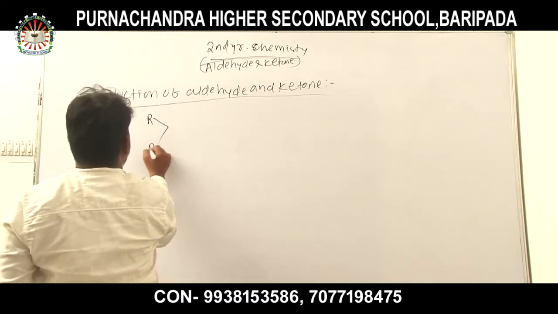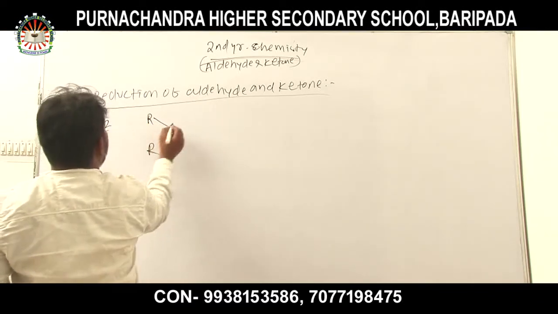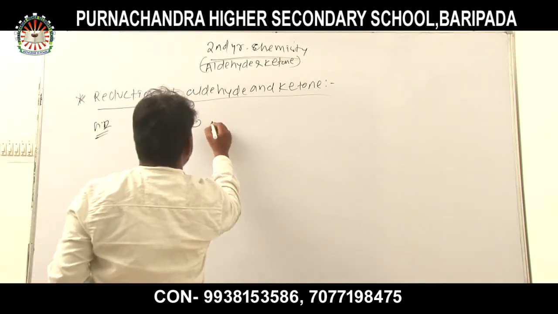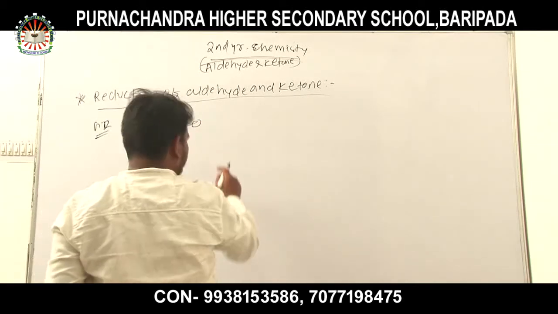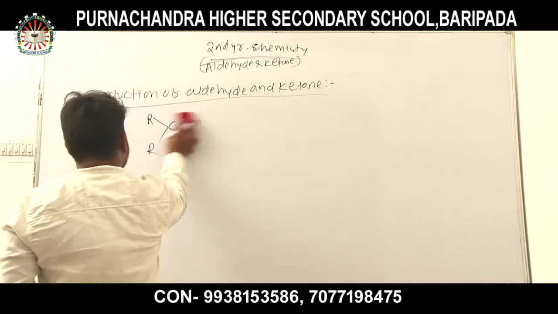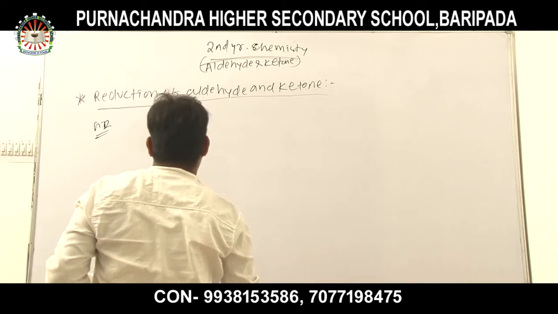Reduction of carbonyl compound, that is the general reaction. The carbonyl compound undergoes reduction with several types of reagents.